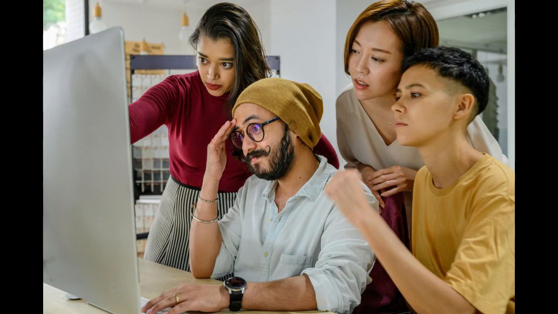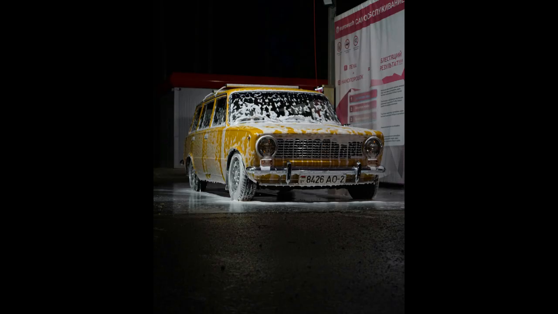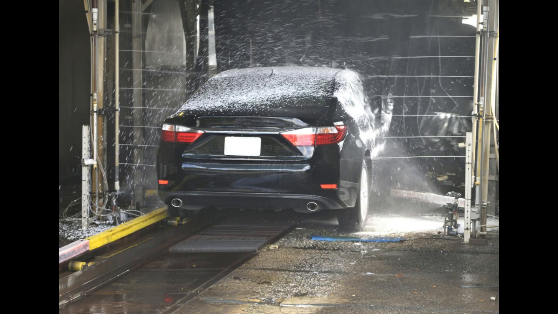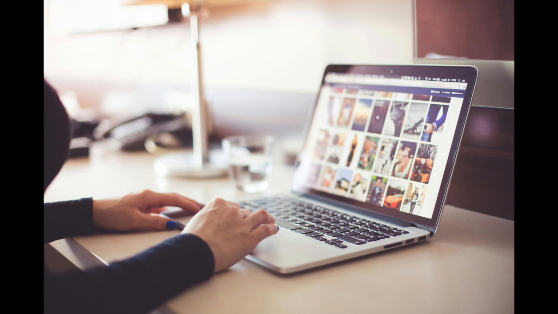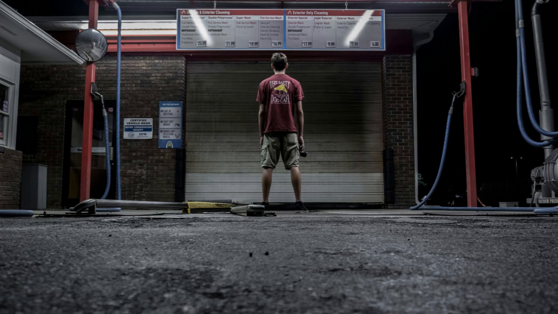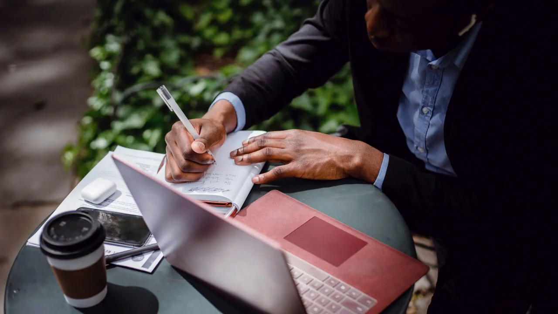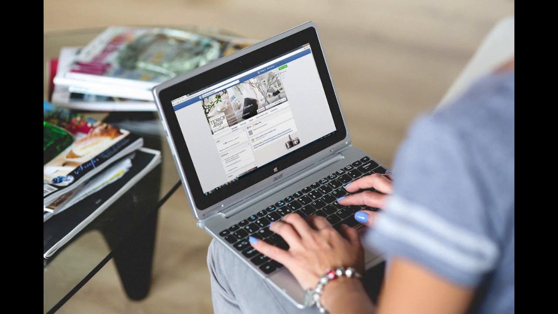Step 5. Source equipment and technology. AI can assist in choosing efficient, eco-friendly tools and automation systems. Use tools: ChatGPT to compare equipment brands; Alibaba or Amazon with AI-driven search filters; service providers like Sunny's or McNeil for industrial equipment. Prompt example: List the most recommended automated car wash equipment for a 3-bay operation under $100,000. Tip: Look for equipment that integrates AI sensors for optimized cleaning cycles and water usage.